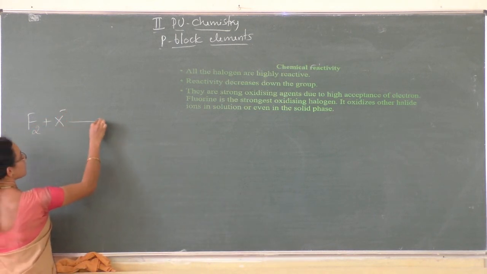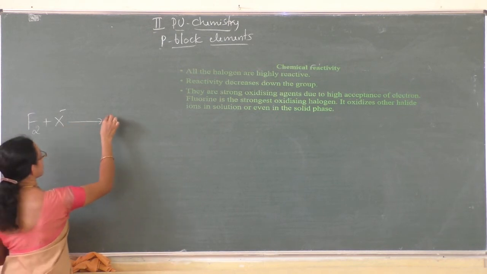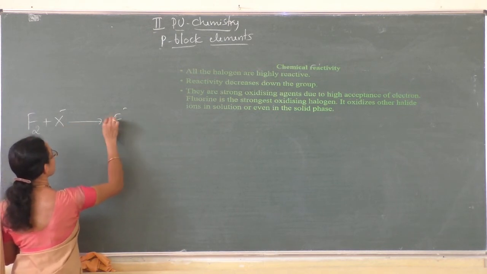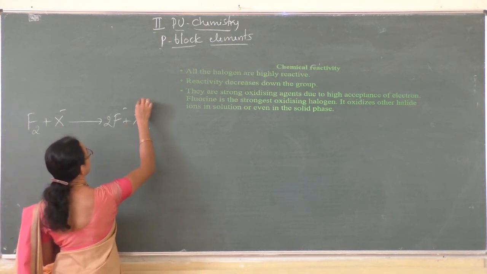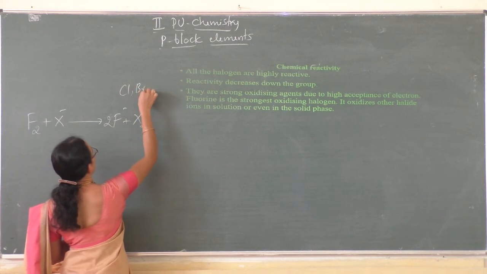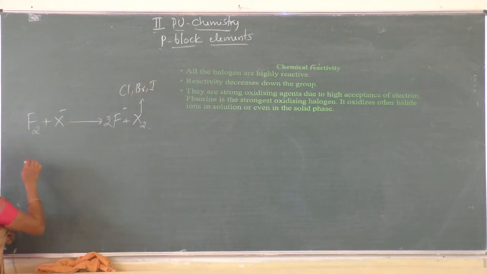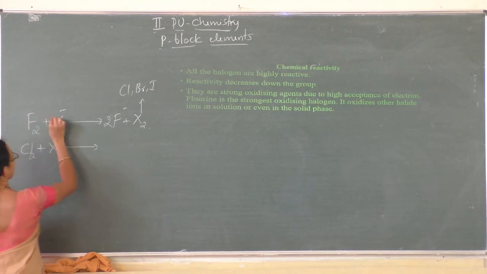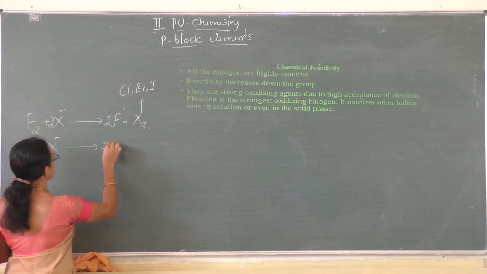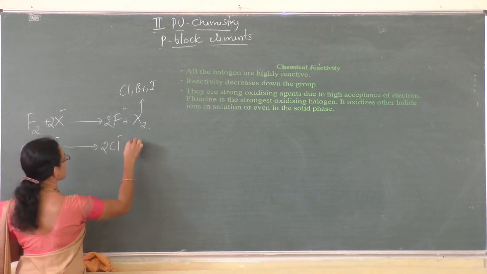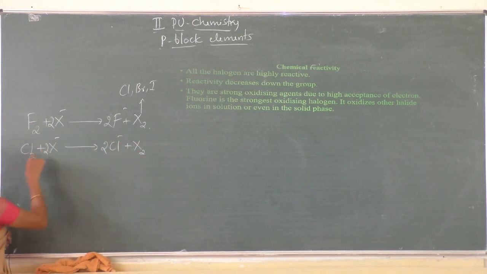It can oxidize other halide ions, so that is 2X minus plus F2, where X is chlorine, bromine or iodine. Whereas chlorine, Cl2, can oxidize either bromide ion or iodide ion, that is 2X minus plus Cl2, where here X is Br minus or I minus.